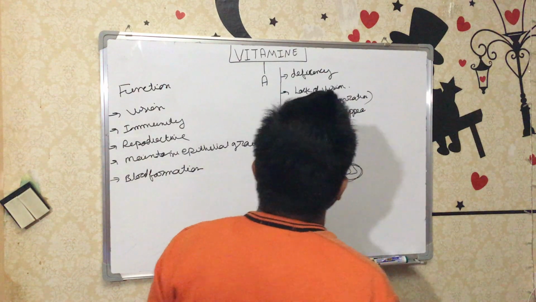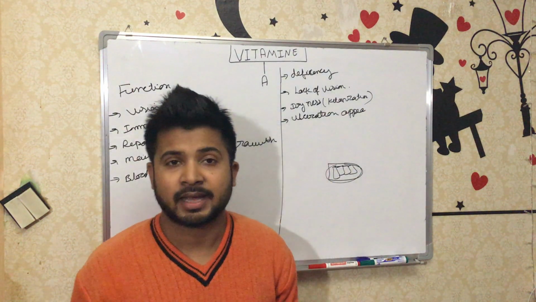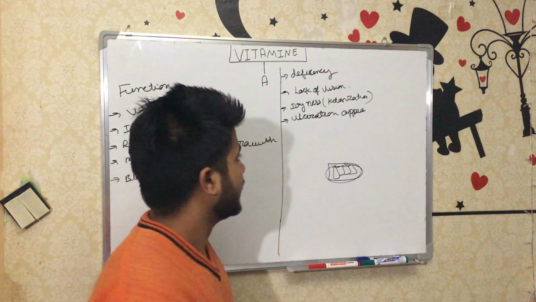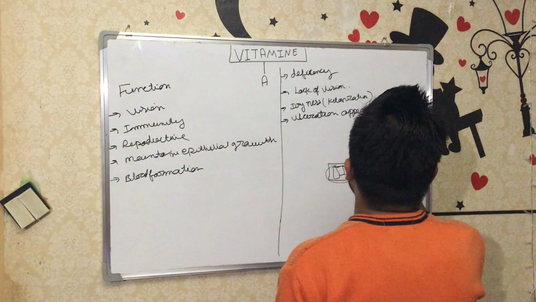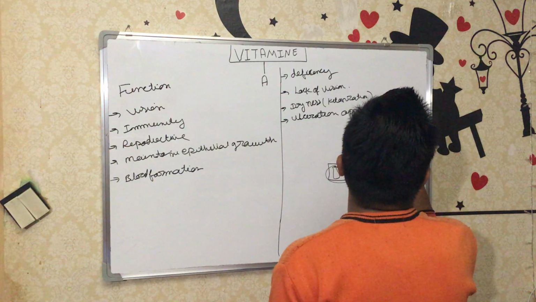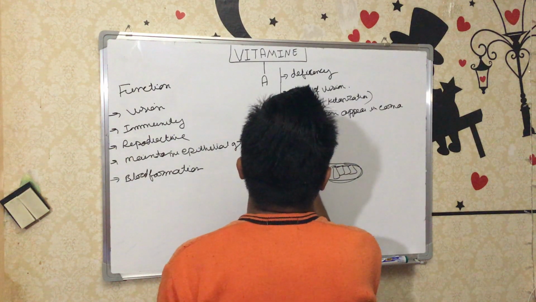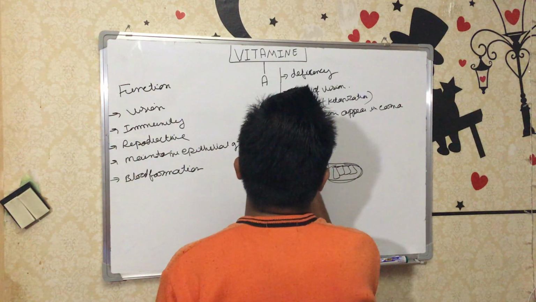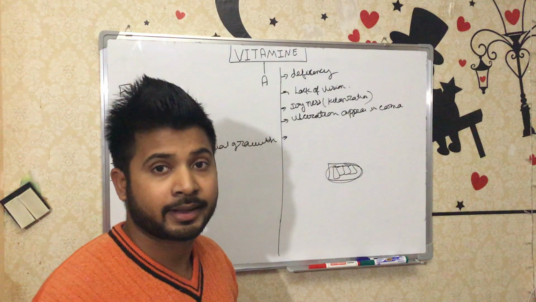So due to the keratinization there is ulceration formation, because a lot of bacteria attack due to the dryness and perform the ulceration. Once the ulceration appears in the cornea, the cornea becomes degenerative, there is degeneration of the cornea, and eventually it is finally destroyed. That is called keratomalacia.